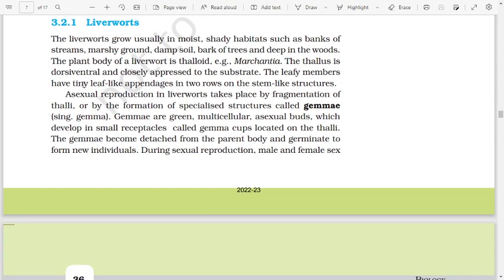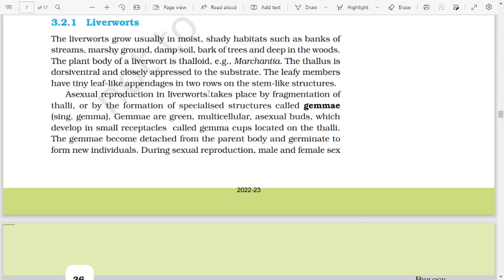Liverworts. The liverworts grow usually in moist, sandy habitats such as banks of streams, marshy ground, damp soil, bark of trees, and deep in the woods. The plant body of a liverwort is thalloid, example Marchantia. The thallus is dorsiventral and closely appressed to the substrate. The leafy members have tiny leaf-like appendages in two rows on the stem-like structures.